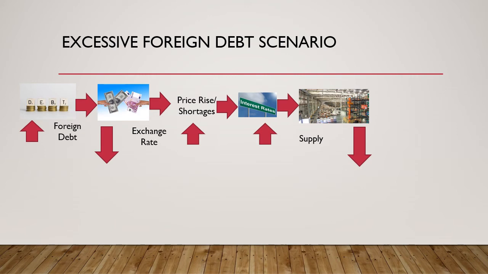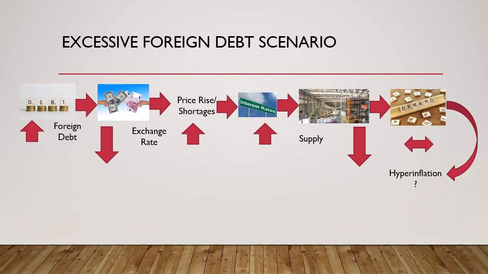So, like previously we saw, wherein first of all, a supply shock in the economy led to foreign debt and a currency crisis, finally leading up to hyperinflation. In this case, the foreign debt and currency crisis led to a supply shock in the economy, which finally led to hyperinflation, as again the demand remains constant because it's base demand. Unlike the first case where we saw the excessive demand caused by fiscal deficit, again here it's the base demand, it's not excessive demand. So that remains almost constant, leading to hyperinflation.